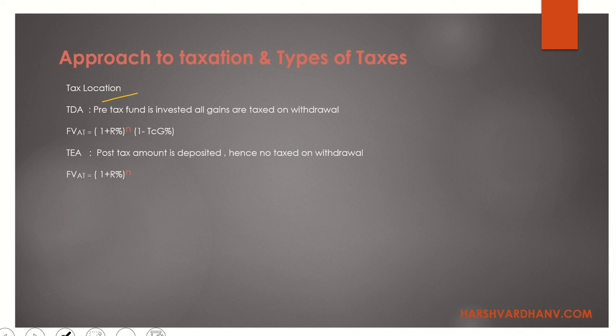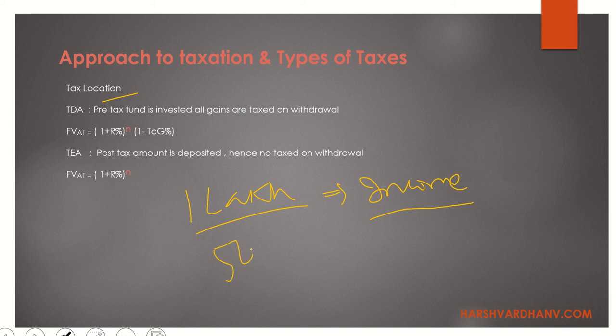So over here, what it means is, let's take a hypothetical example that a salary is around 1 lakh per month, and there is no taxation on your income as such, right? As of now, for example, you are investing say 50,000 out of this into a TDA account, which is expected to earn 5% annually.